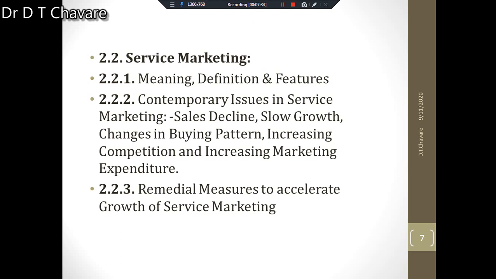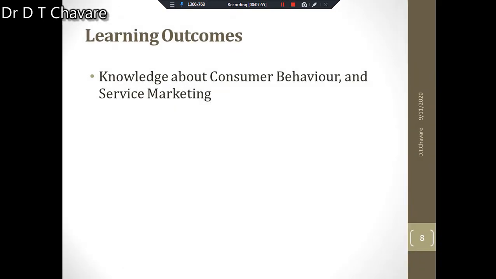Now the next point included in service marketing. What is it? Remedial measures to accelerate growth of service marketing. What remedial measures are there? What measures are useful for acceleration of growth of service marketing, and those measures are also included in this second unit. Okay, now after studying this unit, what will be the learning outcome? Students will get knowledge about consumer behavior and service marketing totally. It means that after studying this unit, definitely you will get full knowledge about consumer behavior and service marketing, and this is the learning outcome of this unit.